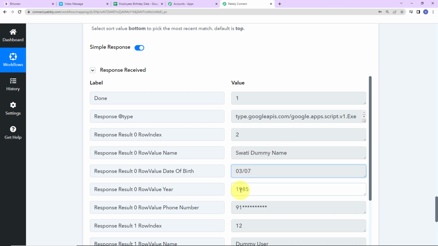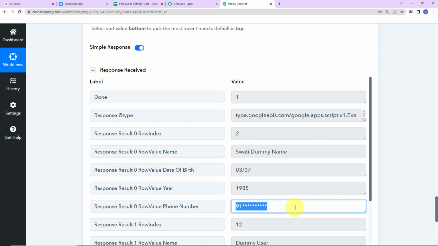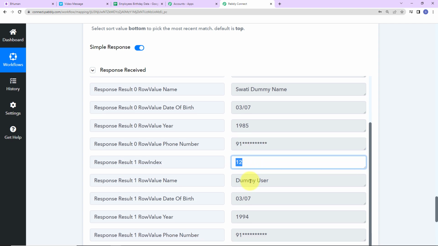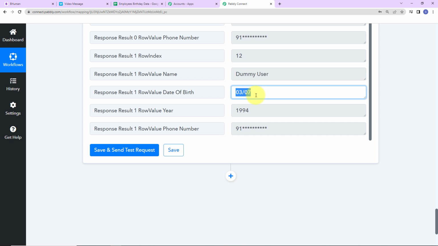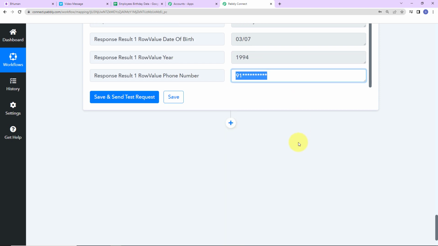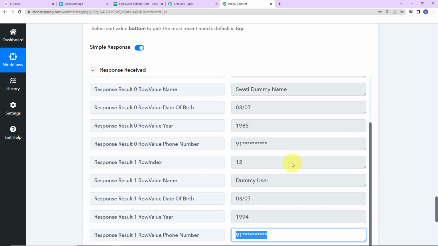Here we have the date and month, then we have the year, then we have the mobile number. Here we have the row index, which is the row number. Here we have the other value. Then again this here is the date. Then we have the year, and here is the mobile number. So basically you can have multiple birthdays on one particular date.